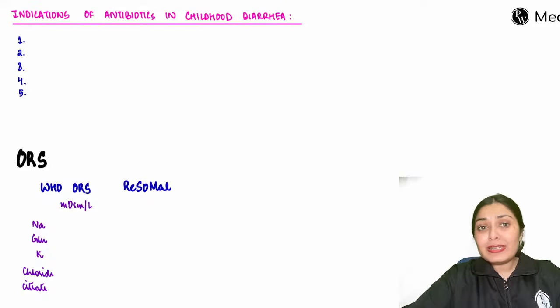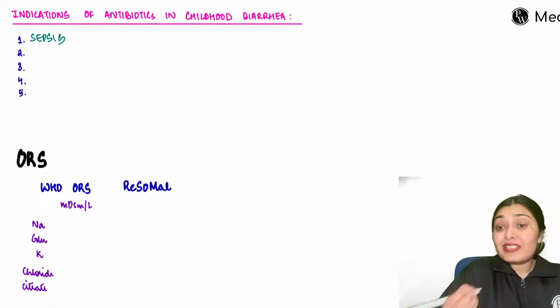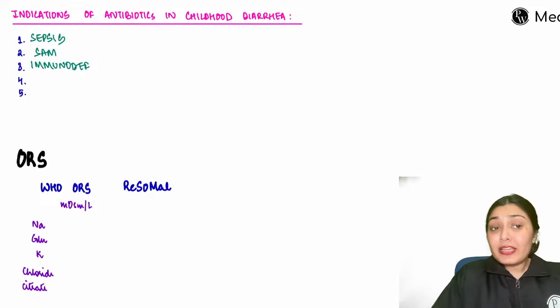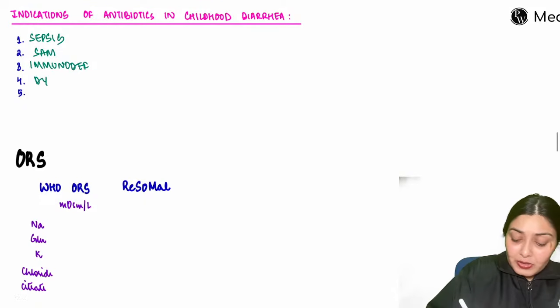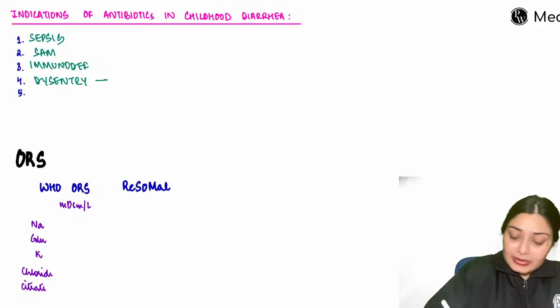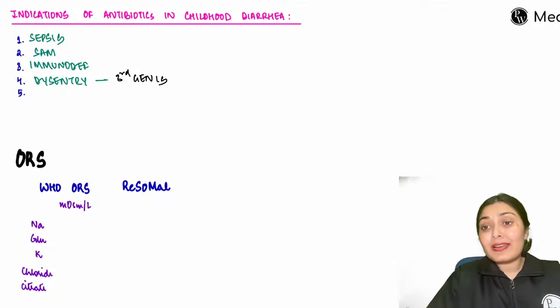So usually these childhood diarrheas are viral diarrheas. We don't give antibiotics, but in certain situations antibiotics are prescribed. What are these situations? If the child has sepsis, if this is a very severely malnourished child, SAM child, if this child has some sort of immunodeficiency, right? If there is dysentery, dysentery means there is blood along with loose stools. Dysentery, most common organism is Shigella. So here we will need antibiotics like third generation cephalosporin.